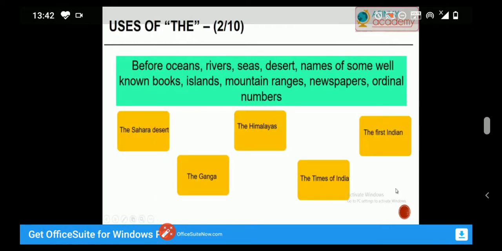We use the article the before the names of oceans, rivers, seas, deserts, names of some well-known books, islands, mountain ranges, newspapers, and ordinal numbers. For example, the Sahara Desert, the Ganga, the Himalayas, the Times of India, and the first Indian.